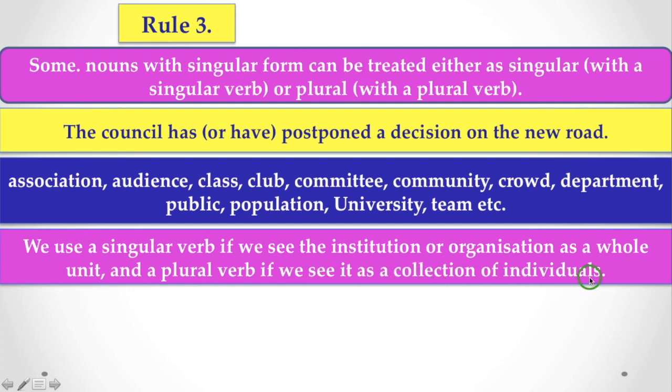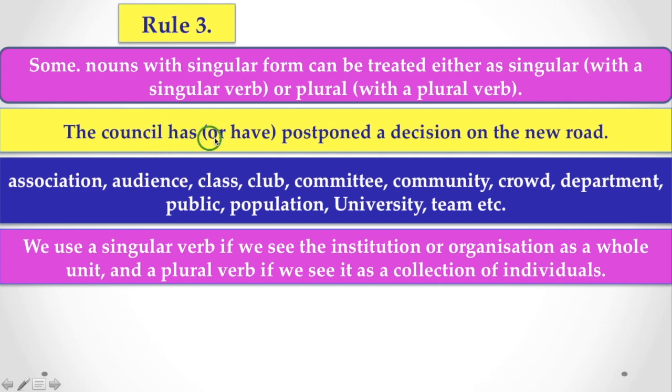This is a very important explanation for this rule. For example, here this is council. If you say council has, that means we see the institution or organization as a whole unit. We consider council as a whole unit.